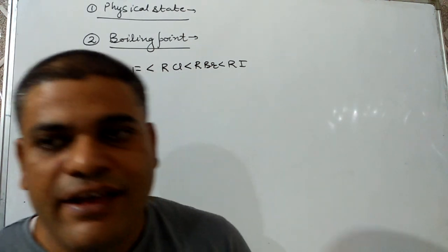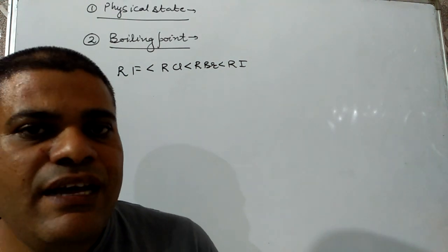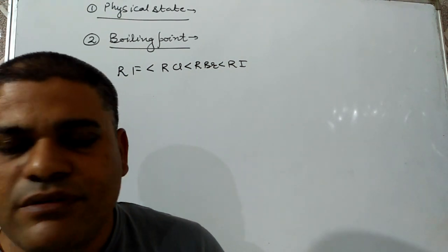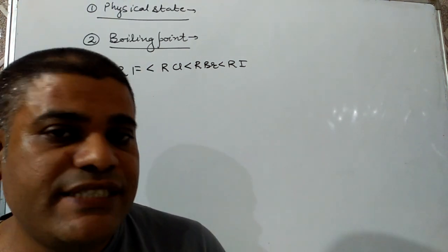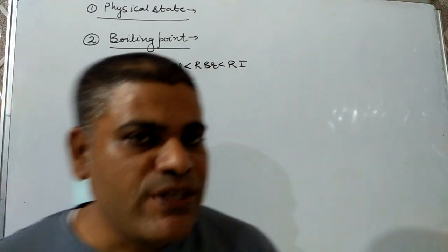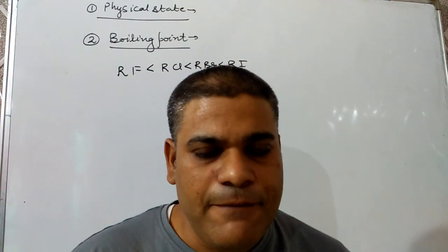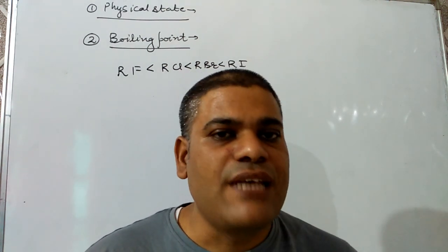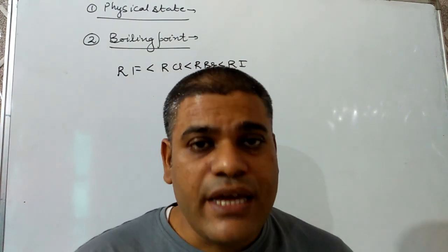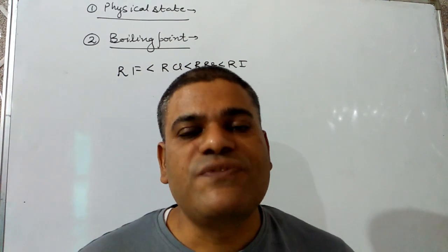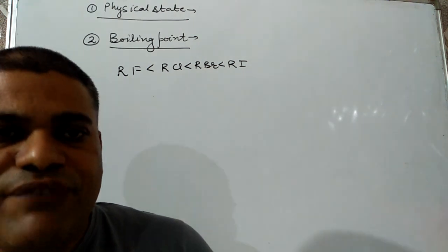So the order of boiling point, if the alkyl group is the same, follows the order RF, then RCl, then RBr, then RI. Now, if the alkyl group is different but the halogen is the same, then what should be the order? As for the alkanes, the boiling point will increase with increase of number of carbon atoms. The boiling point of haloalkanes also increases with increase of number of carbon atoms, and it is due to increase of van der Waals forces with increase of surface area.